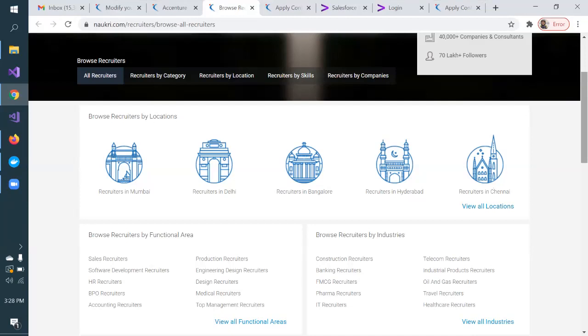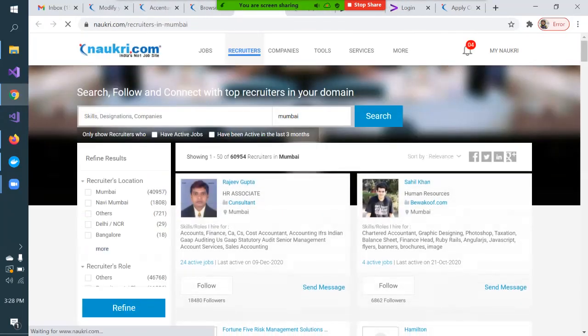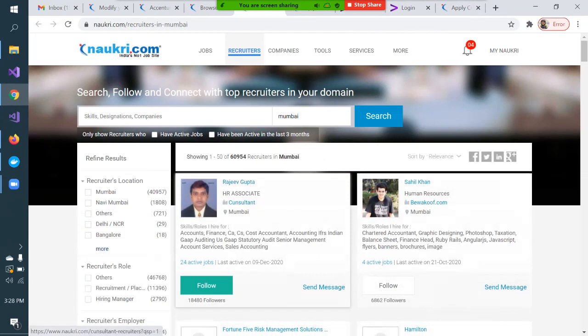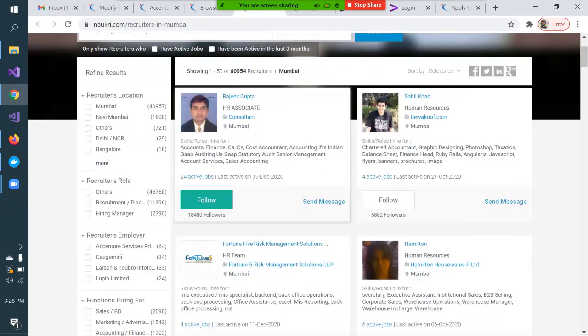So if you have a good connection with a recruiter, then through their reference, we can always get to know what the latest jobs this HR, this recruiter, is posting on the job portal. So see, browse recruiters by location. Say I'm interested in recruiters in Mumbai. Suppose I search, so here, see, Rajiv Gupta. He is one of the HRs. It is giving me his profile.